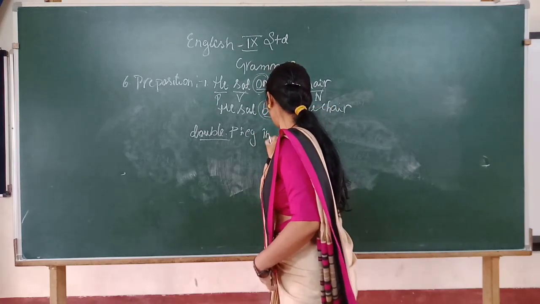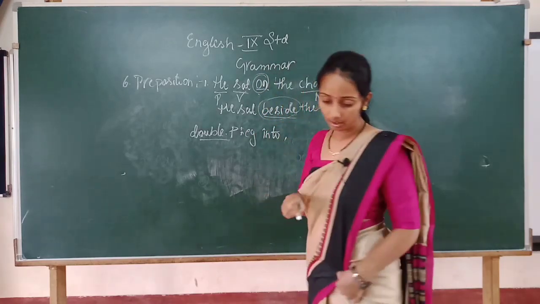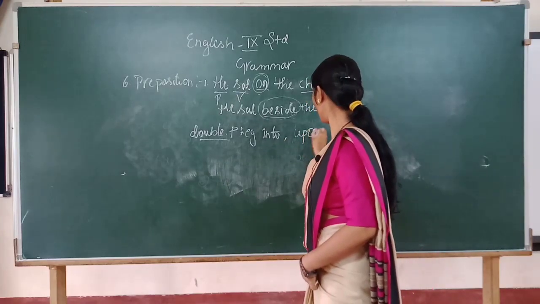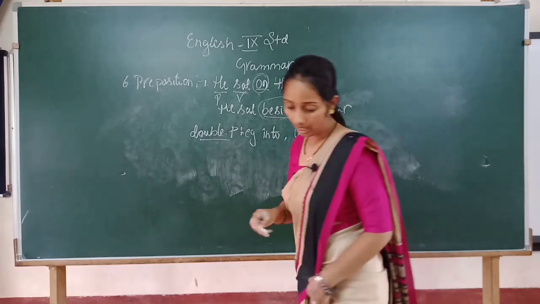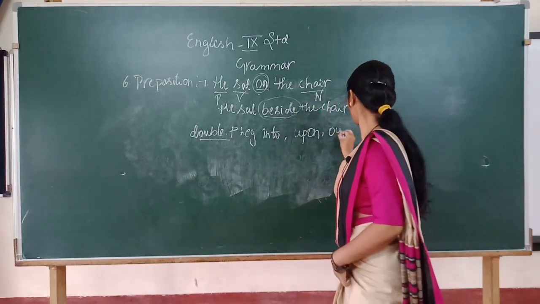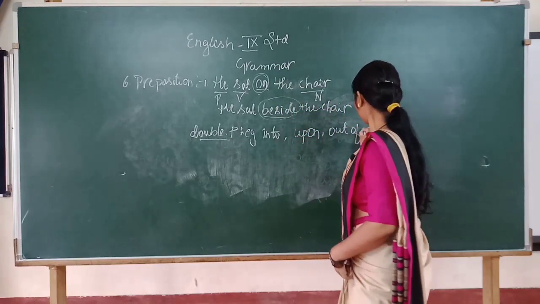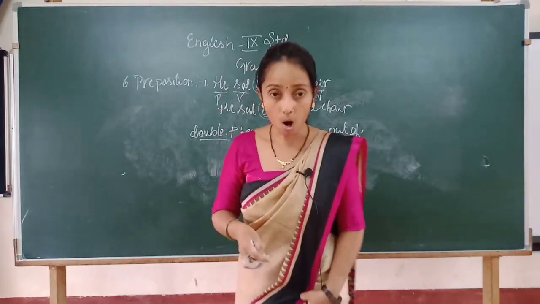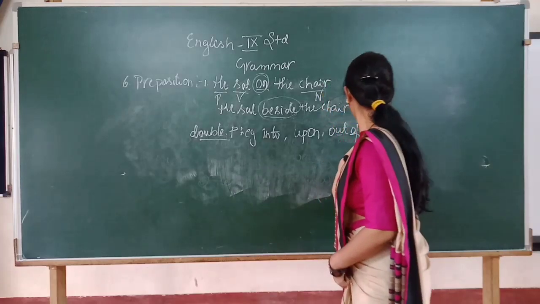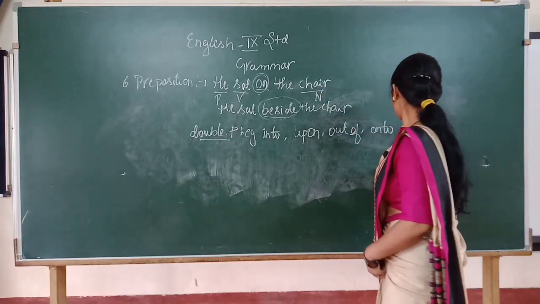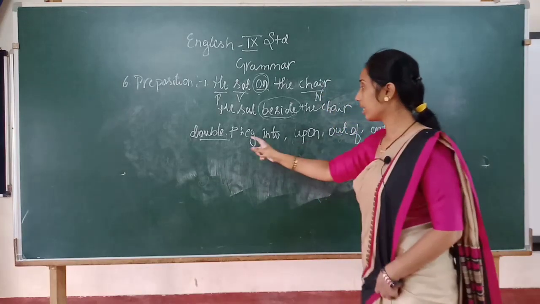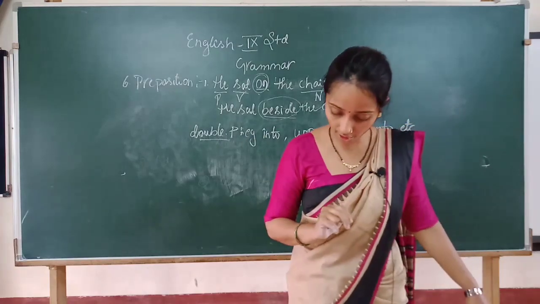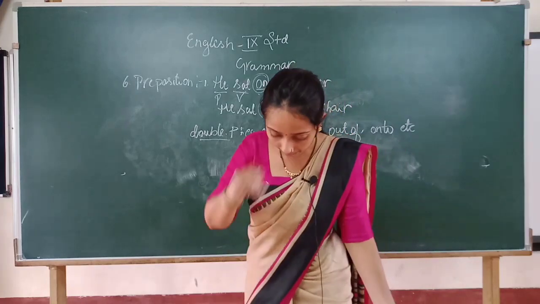Example: into, upon (up, on, it becomes upon), then out of, again two words, then onto, etc. Double prepositions are combined from two simple prepositions. Clear?